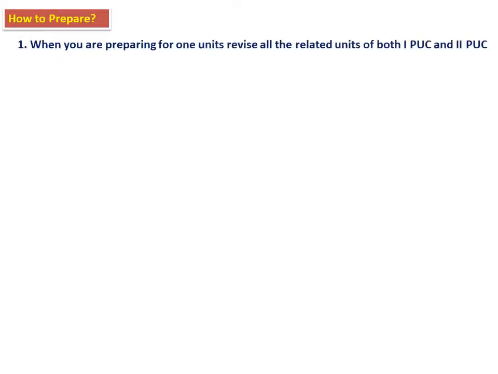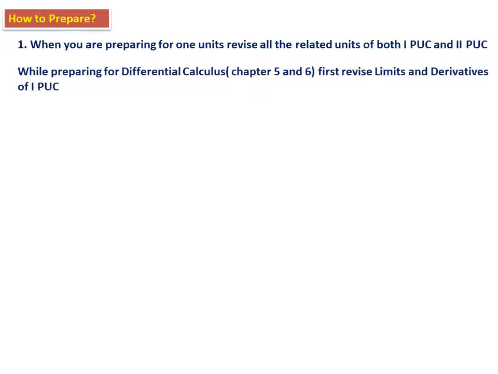So the first one is, when you are preparing for one unit, revise all the related units of first PUC as well as second PUC. For example, while preparing for differential calculus, say chapter 5 and chapter 6, first revise limits and derivatives of the first PUC. See, this will help you in another way. It will save your time also. You take these three together: limits, derivatives of the first PUC, then chapter 5 and 6, second PUC. Together you prepare, and then it will be very helpful for preparing for CET.